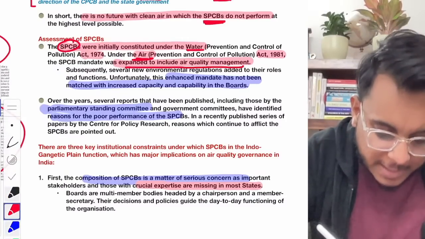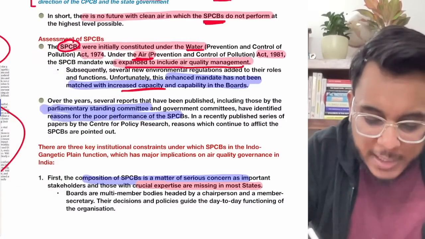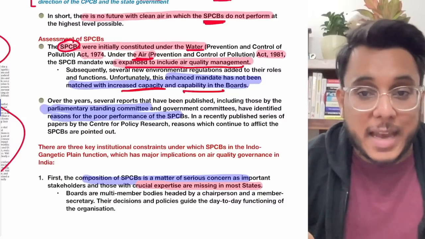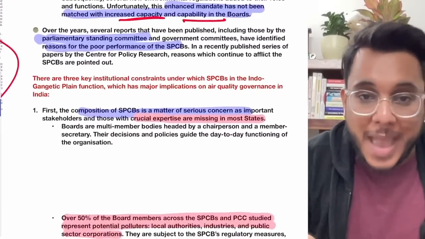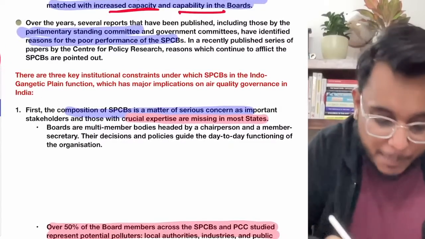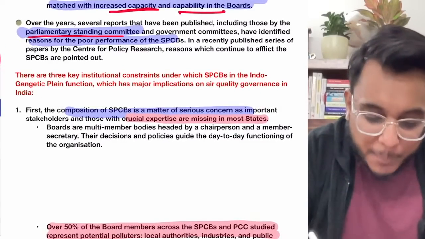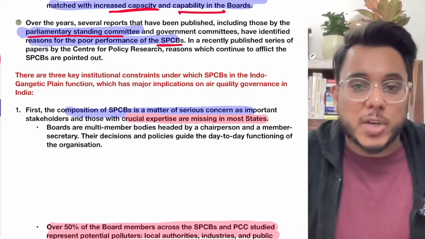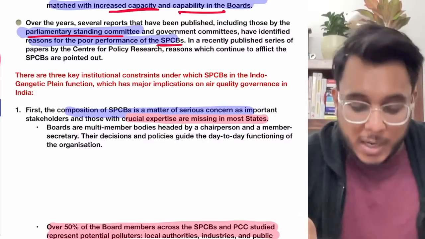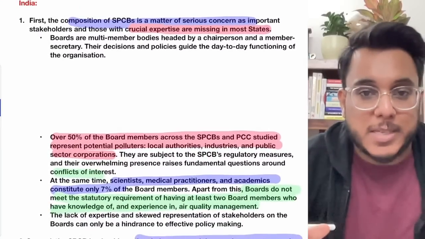Now we have expanded their mandate, but actually we have not increased their capacity. We have not enhanced the capability of the board. Multiple committees, even the Parliamentary Standing Committee, have recommended this particular thing, that the SPCBs, State Pollution Control Boards, are performing very poorly. So what are the problems in the SPCBs?